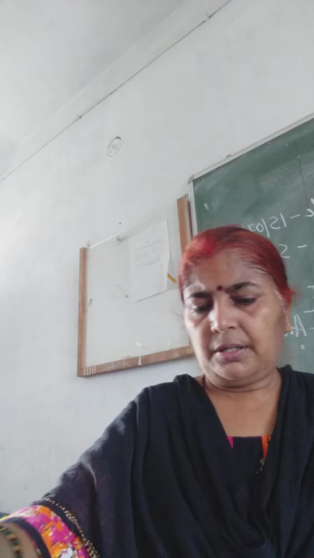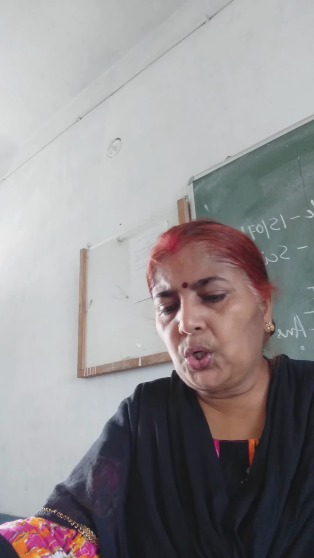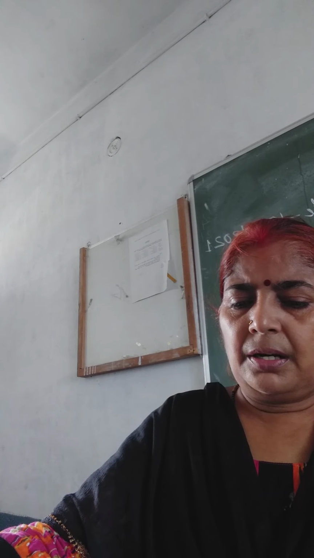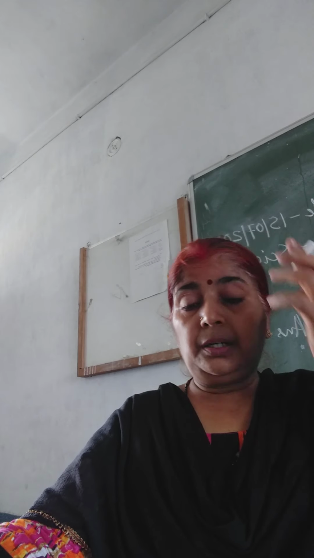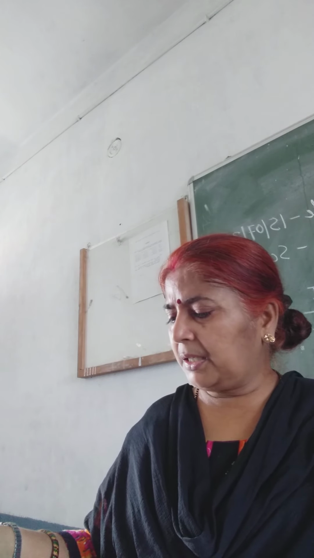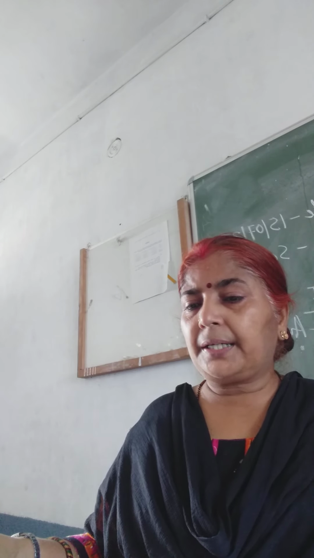Question number 2: how does changing the distance of the object from a convex mirror affect the size and nature of the image formed by it? In a convex mirror, the nature and size of the image remains the same. A convex mirror will form a virtual, erect and diminished image.